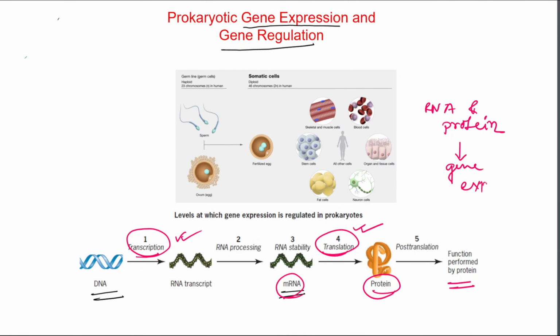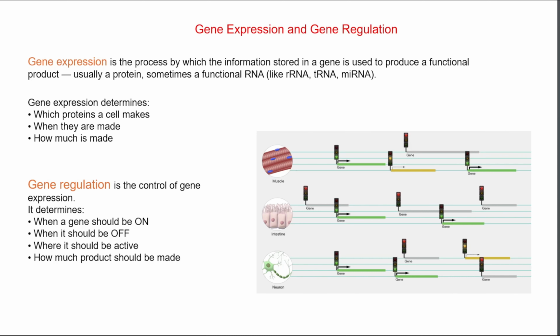So what is gene expression? Gene expression is the process by which the information stored in a gene is used to produce a functional product, usually a protein and sometimes functional RNA like rRNA, tRNA and miRNA. Gene expression determines which protein a cell makes, when it is made and how much is made. So gene expression is when a gene is transcribed into mRNA and translated into protein.